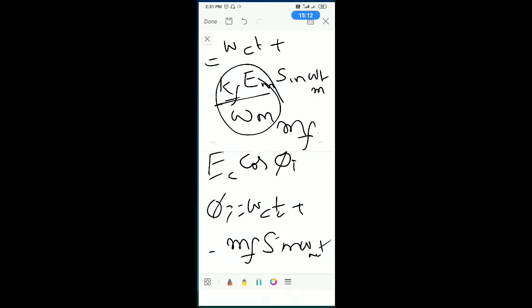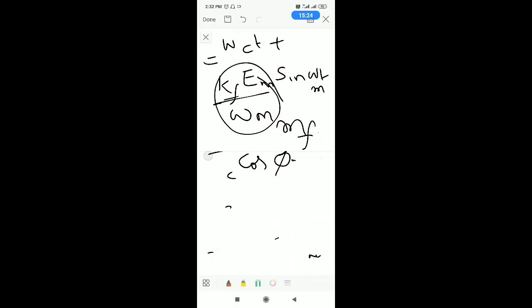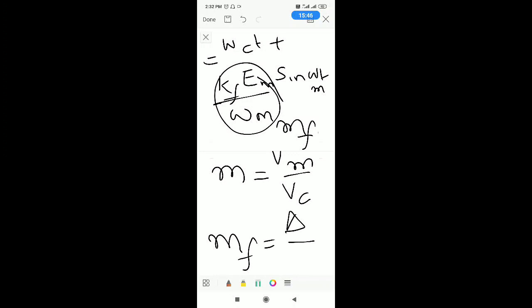In case of AM, the modulation index is the ratio of the amplitude of message and amplitude of carrier, Vm by Vc, whereas in case of FM, the modulation index is given by delta f by fm, where delta f is the frequency deviation and fm is the frequency of the modulating signal.